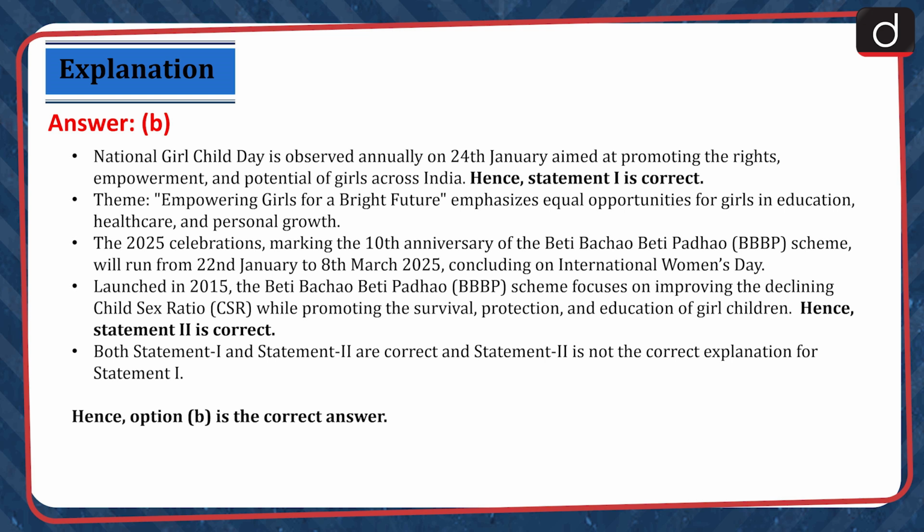Launched in 2015, the Beti Bachao Beti Padhao scheme focuses on improving the declining child sex ratio while promoting the survival, protection and education of girl children. Hence, statement 2 is correct. Both statement 1 and statement 2 are correct, and statement 2 is not the correct explanation for statement 1. Hence, option B is the correct answer.